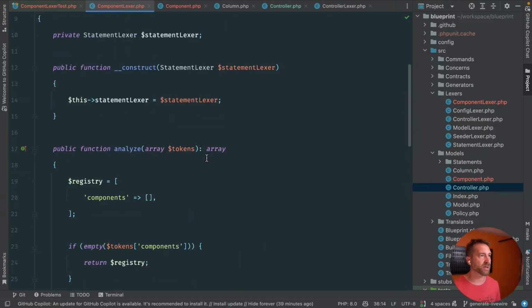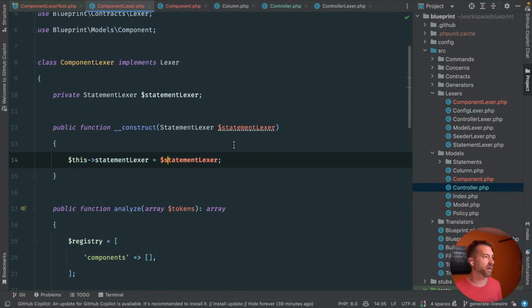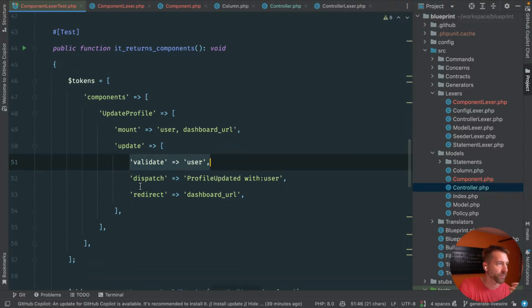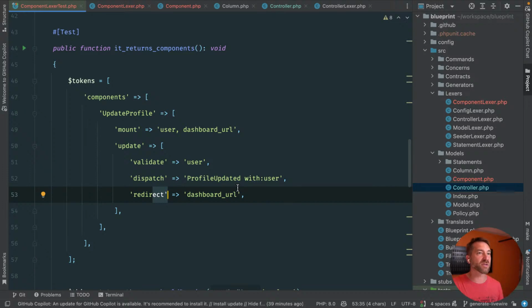It's calling our statement lexer. Right now that's just a mock, but that's okay, because a lot of the statements, a lot of the grammar, dispatch, validate, redirect, these statements all exist because they're the same potential things you can do in components. Now there might be one or two more things that you could do. So I could see the statement lexer being updated to allow for particular Livewire-esque only statements. Or again, the generator being smart enough to know which things to generate.